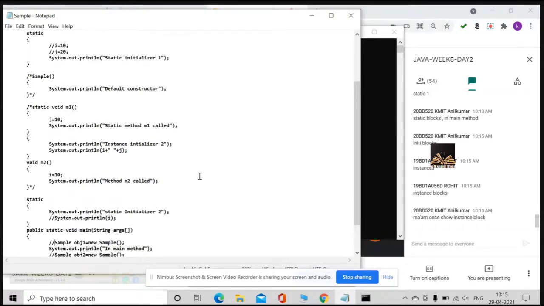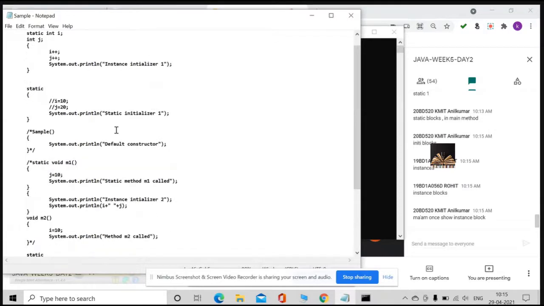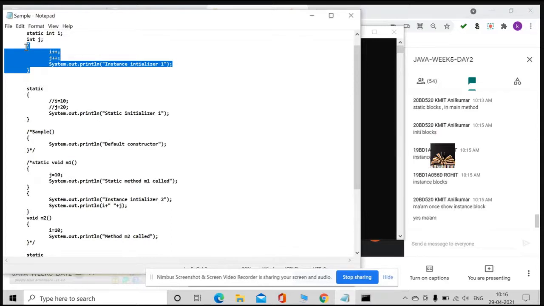This is what an instance block is, no? The block of code which is there in just curly braces. It's an instance block, right? Anil, did you understand?